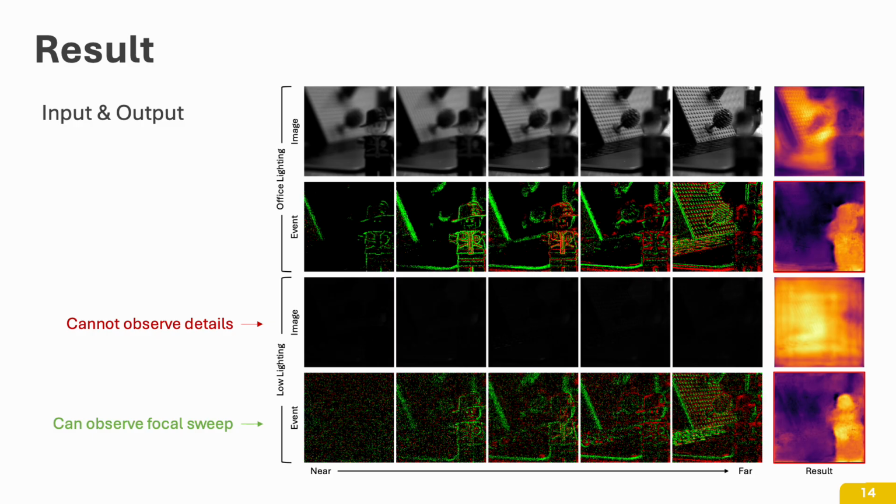By comparing the inputs and the outputs, the difference between image-based and event-based approaches becomes clear. For the intensity images in low-light conditions, we cannot find the details of the objects. By contrast, for the events in low-light conditions, we can observe the pattern of focal sweeping. This difference is particularly significant, and it is reflected in the generated results.